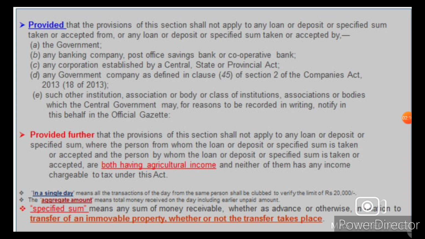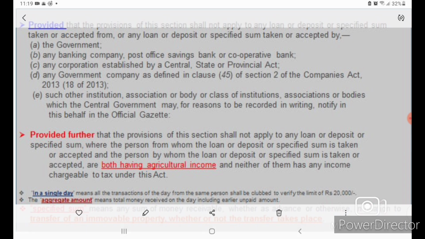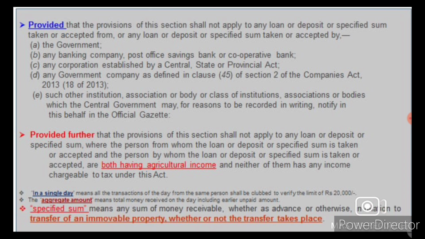Provided further that the provisions of this section shall not apply to any loan or deposit or specified sum where the person from whom the loan or deposit or specified sum is taken or accepted and the person by whom the loan or deposit or specified sum is taken or accepted are both having agricultural income and neither of them has any income chargeable to tax under this Act.